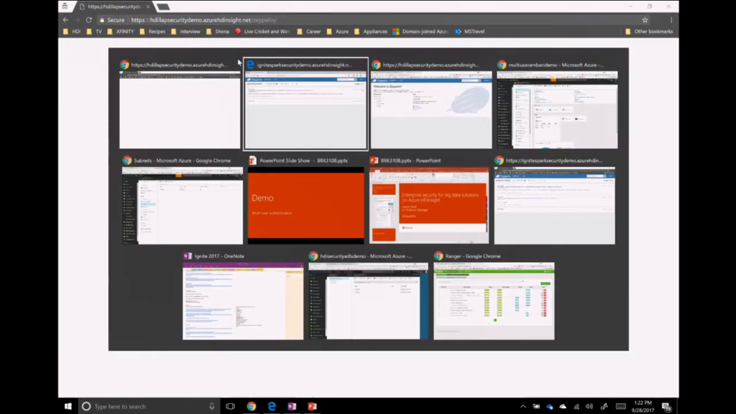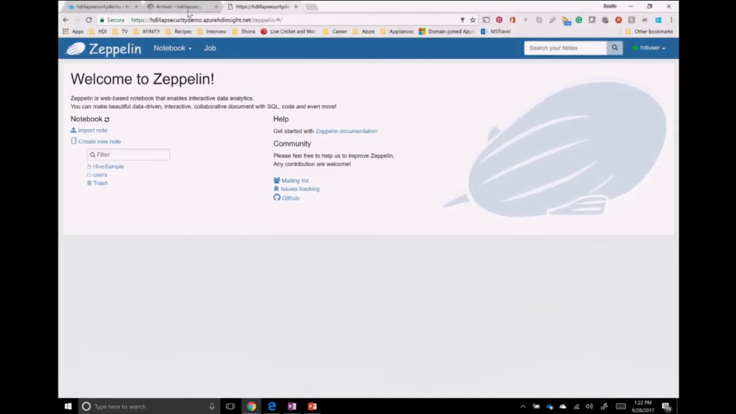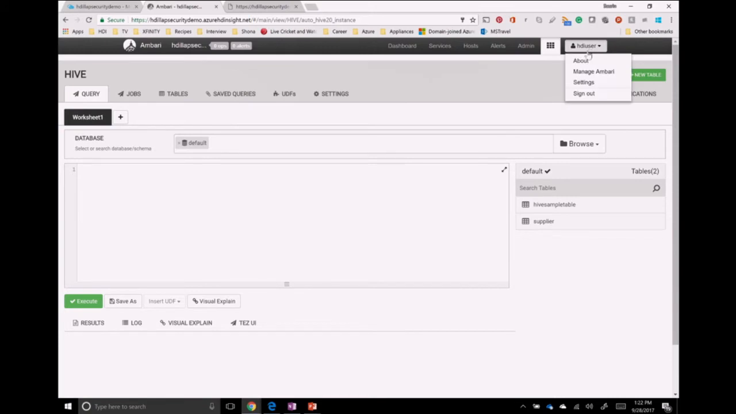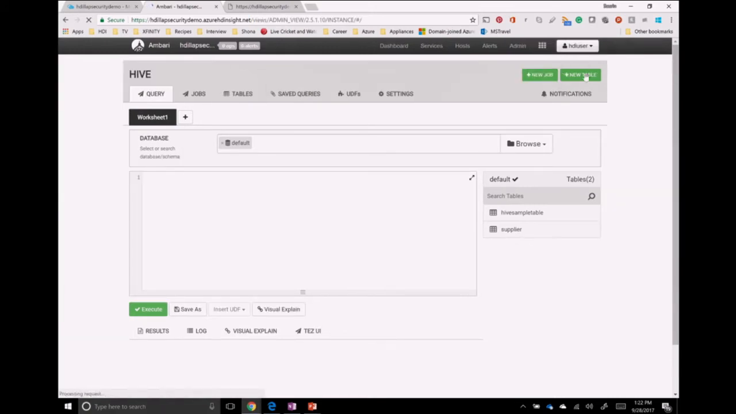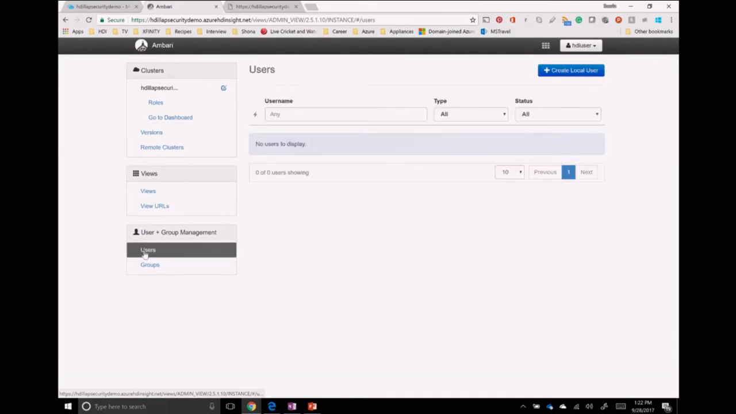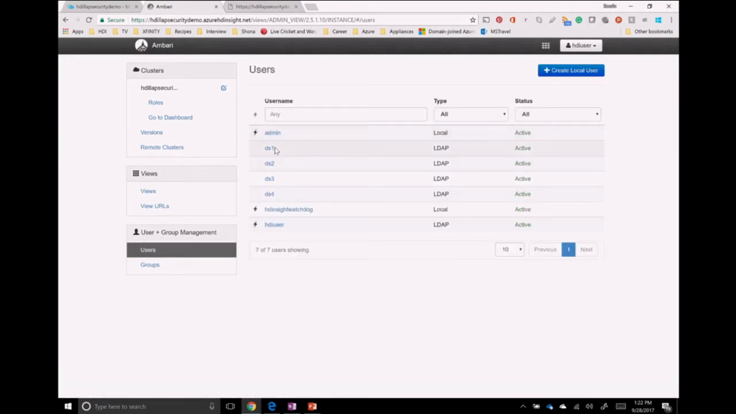So I'm logged in on that cluster using a DS1 data storage as well. Let me actually show you Manage Ambari on this cluster. When I go to Manage Ambari, you will see that there are user pages, and these are the 4 different users, DS1, 2, 3, and 4. And you will notice that these are LDAP users, and they are not local users. So LDAP users means they are coming from the customer's on-premises directory or the Active Directory.